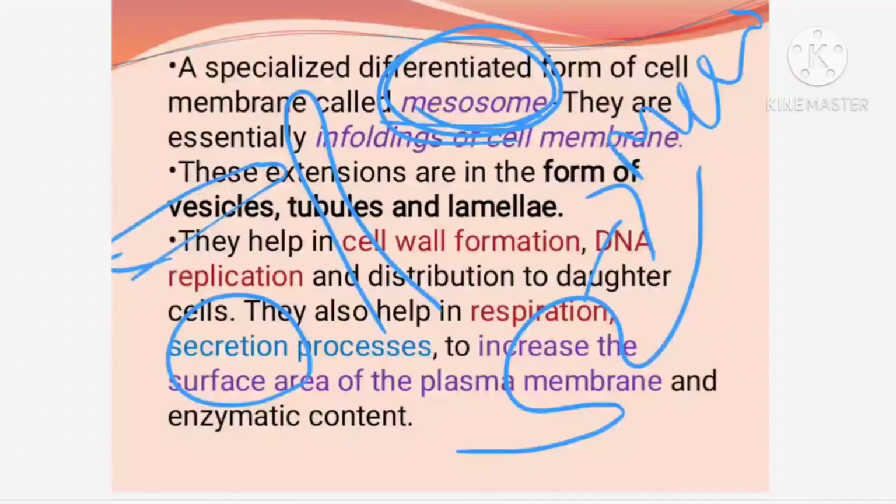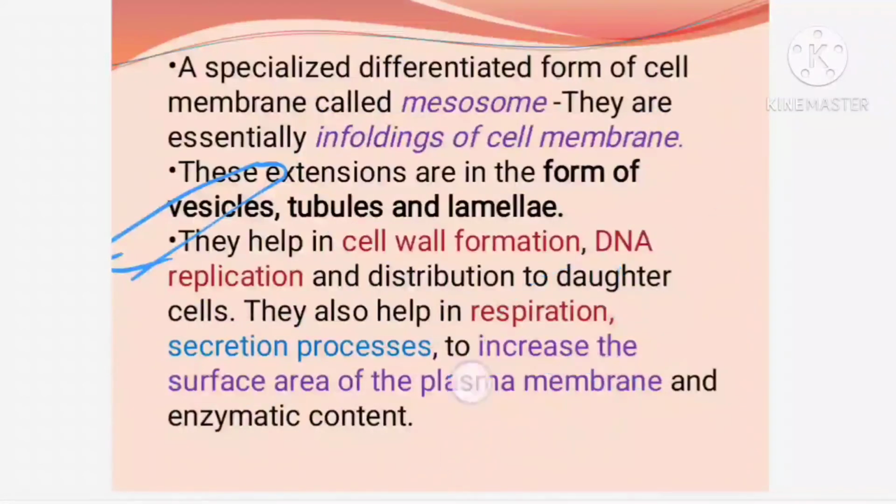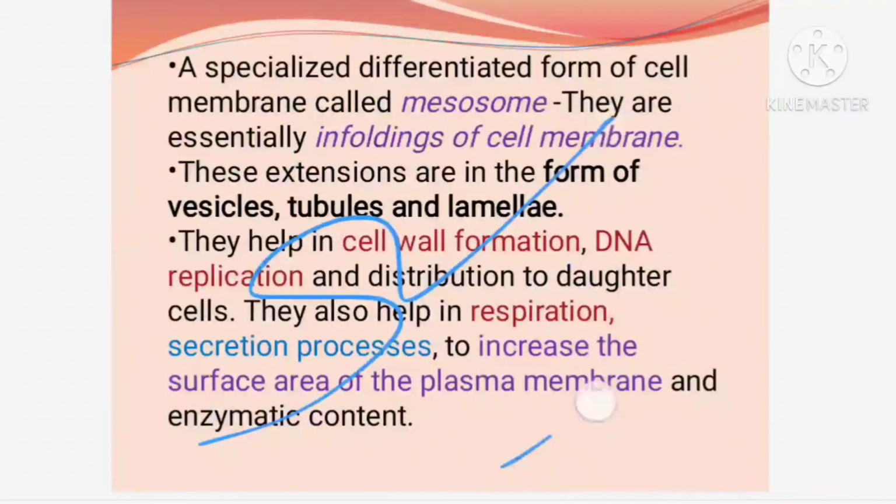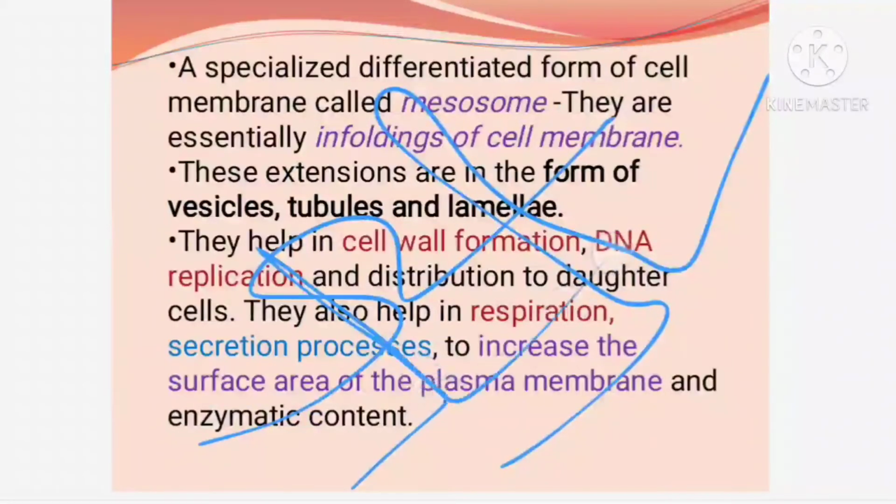So it depends whether the mesosome is vesicle type, like a tube, or like a line. It depends on how the infolding is, how the membrane is getting enfolded. If the inner folding is like this, we call it a vesicle. If the inner folding is like this, we call it a tubule. If the inner folding is like a line, we call it lamellae.